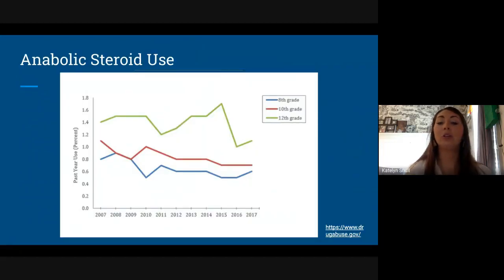So this is just a table also done in 2017 that shows anabolic use between 8th, 10th, and 12th graders. And as you can see, 12th graders use anabolic steroids more often than 8th or 10th graders. But it did drop down in 2016 and it was at its peak in 2015. A reason for this may be this is the age group that looks up to athletes and may want to go into college athletics and play a sport in college. So this is them testing out the steroids and seeing all of that for themselves.